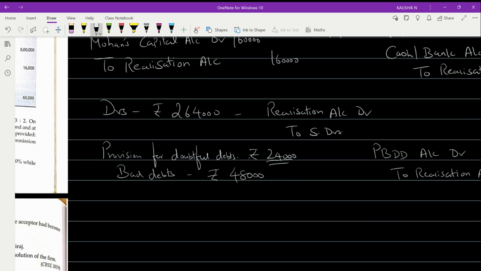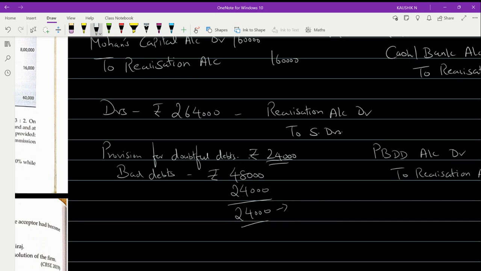Yes, there is a need for this provision now. But I have bad debts of 48,000, and the provision I have is only 24,000. How much do I still require? I still require 24,000. Okay, I need more 24,000 rupees. I need this amount of 24,000 rupees still. So that's what I'm going to do.